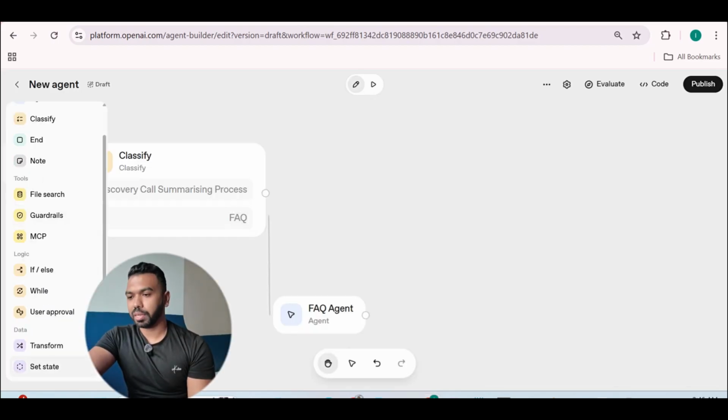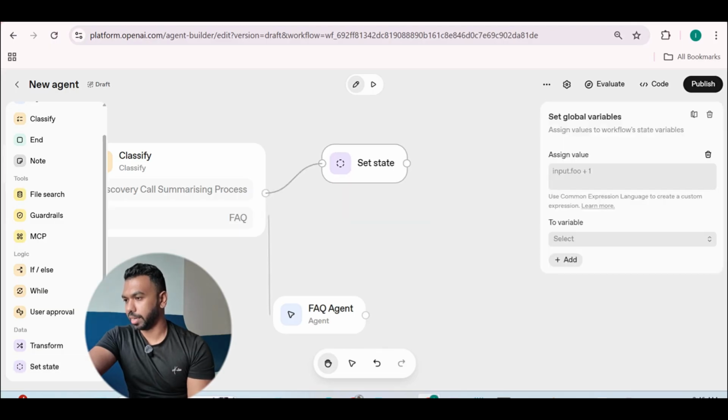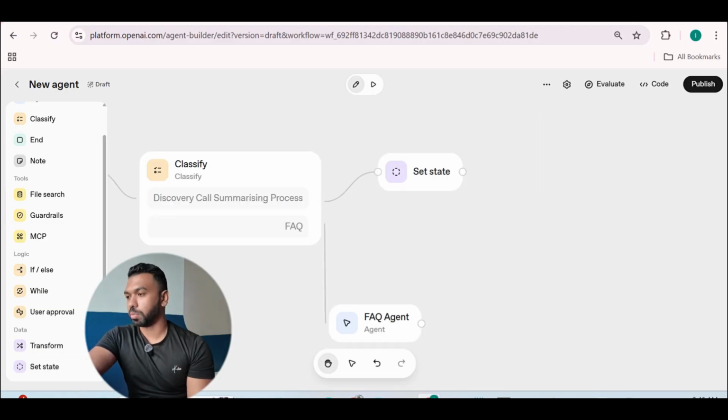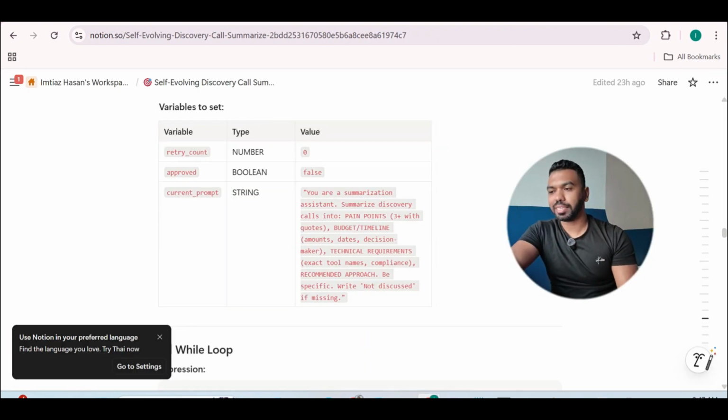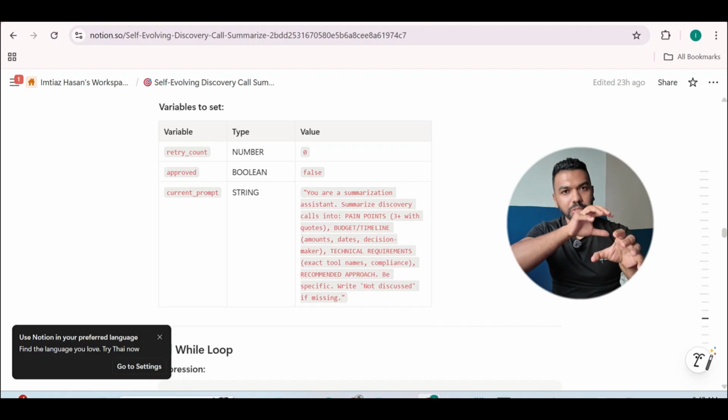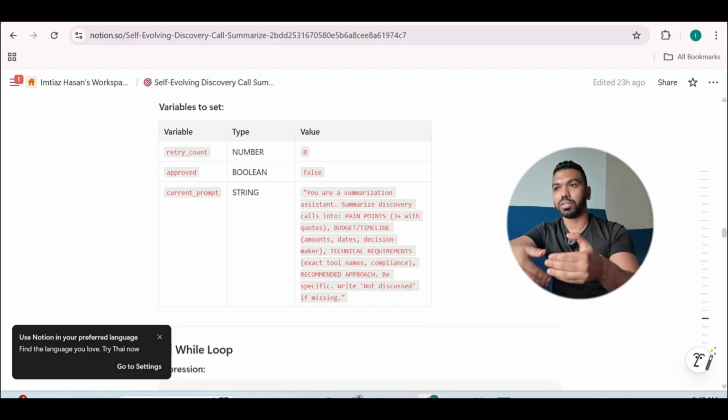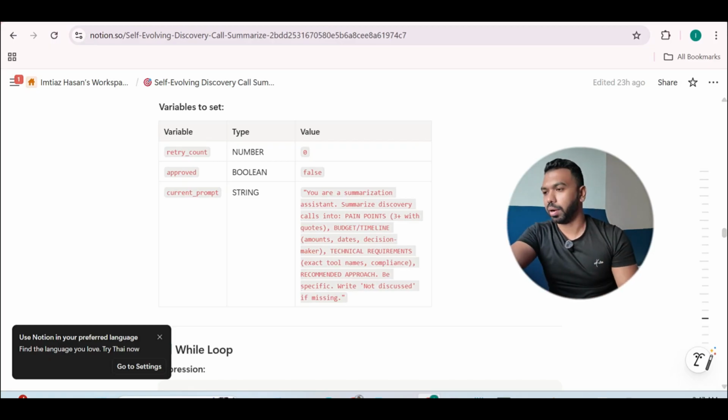All right, so we have set up the FAQ agent. Now we're going to choose something called state. We're going to drag the state box right here and then we're going to attach it with the discovery call summarization process. So in the state, we're going to assign certain values into variables, meaning we're going to put information into specific buckets. And this bucket is going to evolve. The information is going to change as the agent is doing its task. It's going to have different states. So the retry count, the passed, and the current prompt.